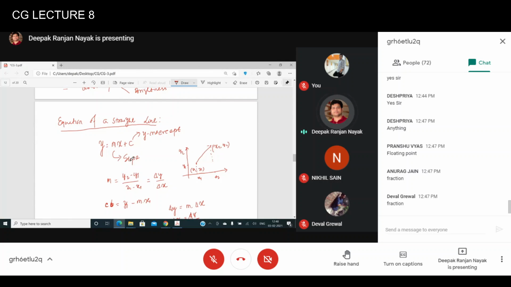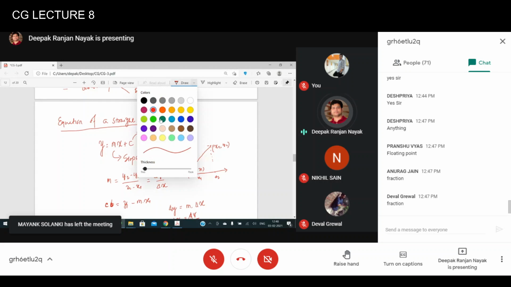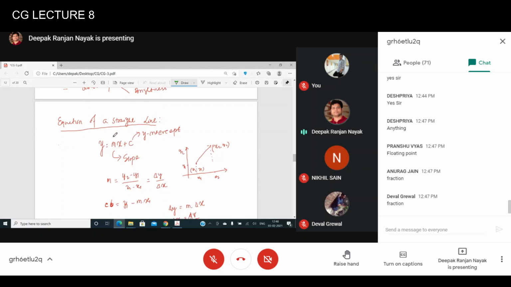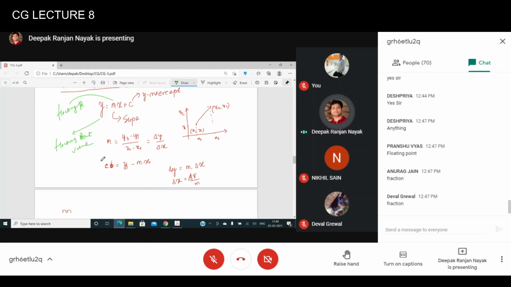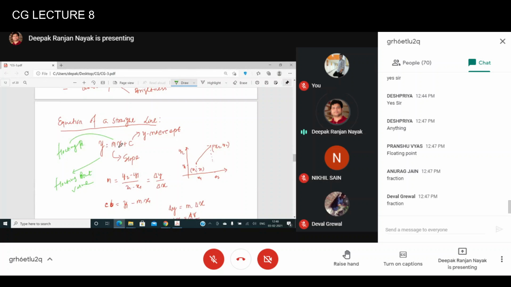So y is equal to mx plus c. If you see here, finally you will get a y value as a floating point value. Why? Because of course m will always be a floating point value, so finally you will get some floating point value over here. So that means you have to use some concept over there.